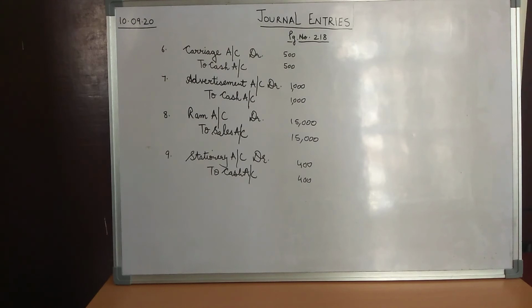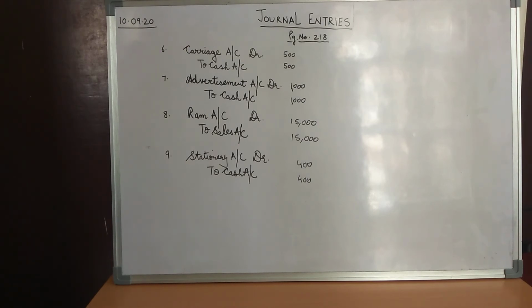So the rule for nominal account says that debit all the expenses and credit all the incomes. So one rule would apply for the nominal account, that is for the advertisement. For the cash, what rule would apply? Yes, the rule applied would be for the real account, because cash is a tangible asset. So it is going out of the business for paying the advertisement expenses. So we credit cash. So the transaction entry would be advertisement account debited to cash account with rupees 1000.